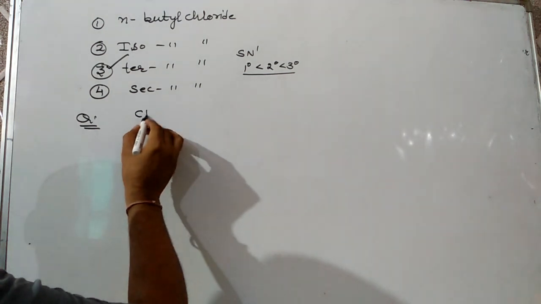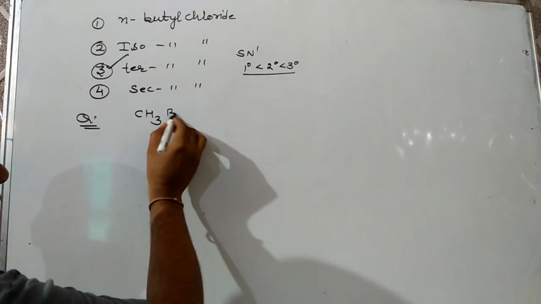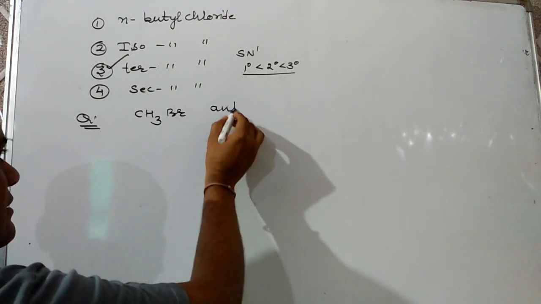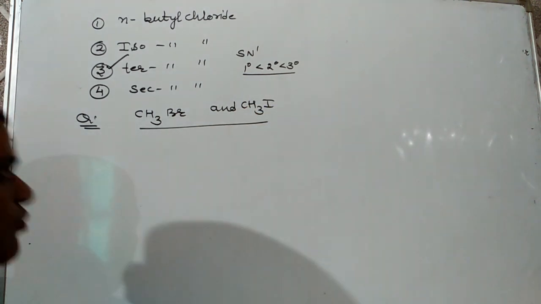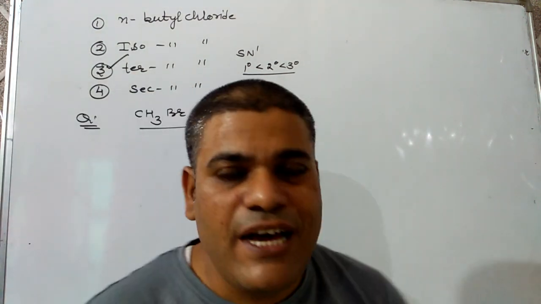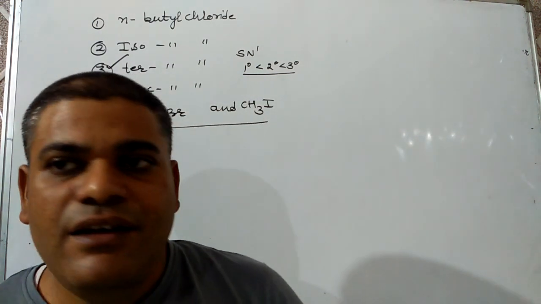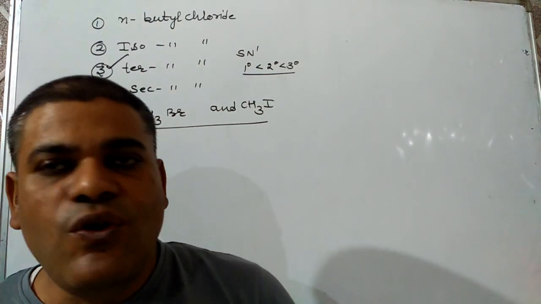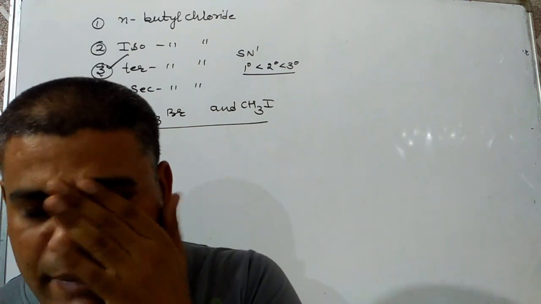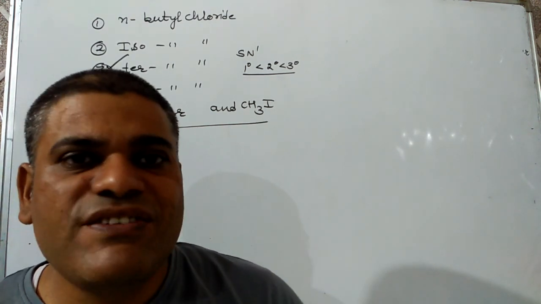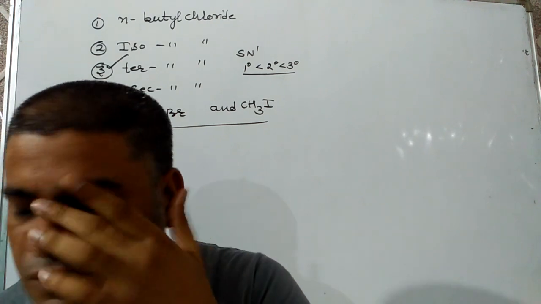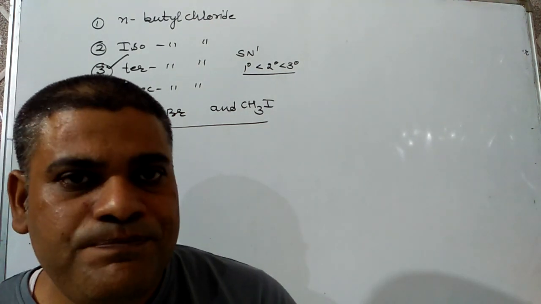out of CH3Br and CH3I, which is more reactive for SN1 or SN2 mechanism? Here the alkyl group is the same, so we have to see the size of iodine, the halogen atom.